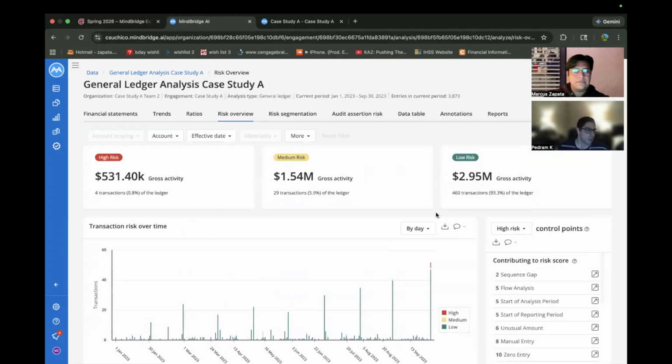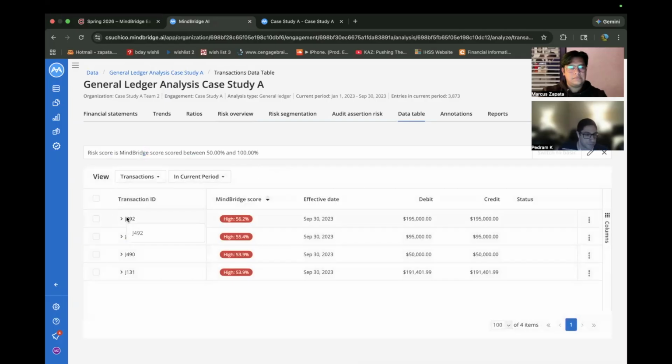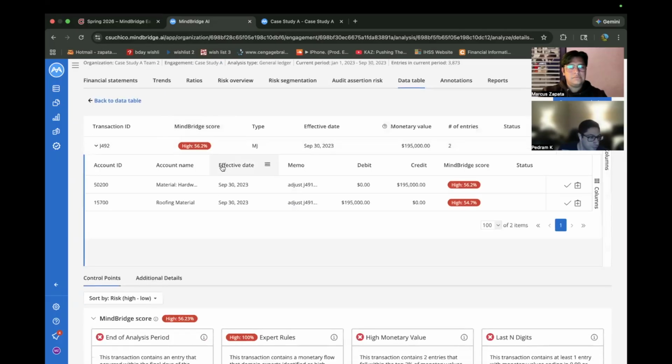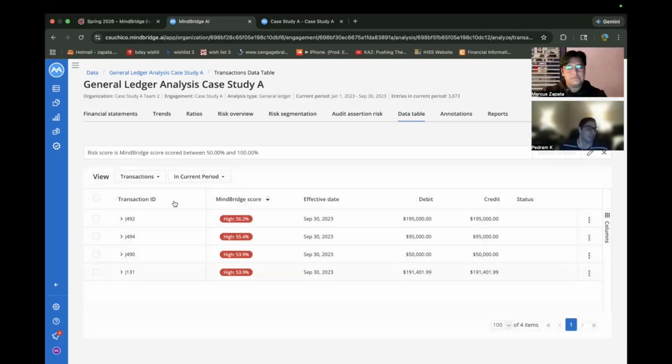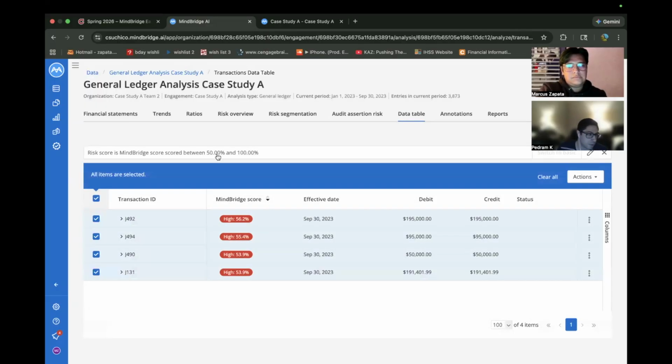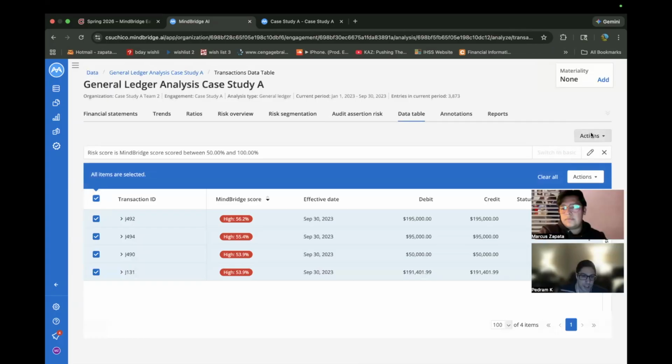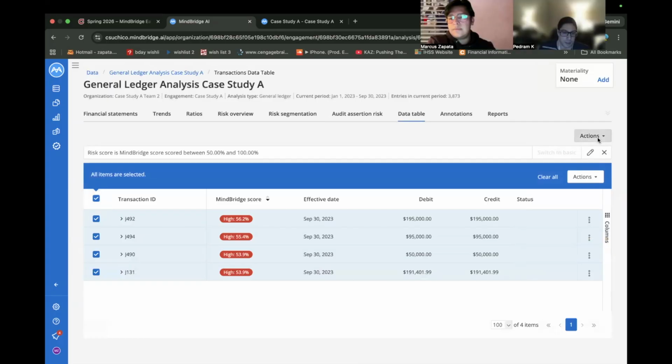We definitely want to start off with the fact that our analysis has triggered and flagged 4 high-risk transactions. So we definitely want to take a look at those. If you please click on that, thank you very much. So it looks like we have 4 transactions flagged as high risk, and based on the profile of the company and what we're looking at, we definitely want to include these in our audit plan. So we're going to create a task from the action drop down. The bottom one, the blue one. Yeah, apologies. No, it's all good.